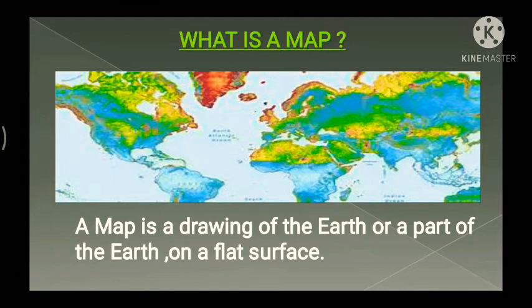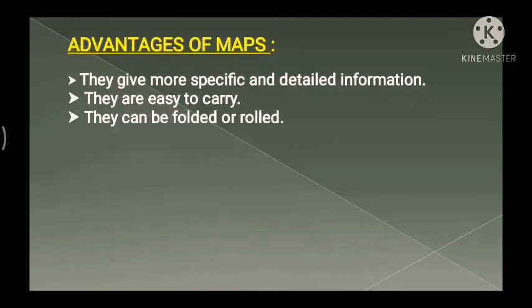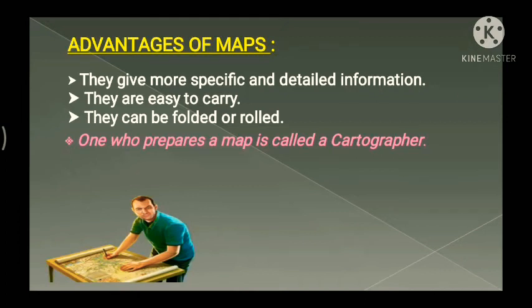It's a drawing on a flat surface, on paper also. Mostly we get it on paper, isn't it? But now the question comes, who is the one who prepares the map? One who prepares a map is called a cartographer.